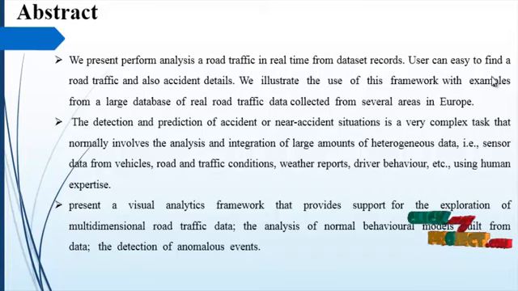We present a visual analytics framework that supports exploring multidimensional road traffic data, analysis of normal behavior models built from data, and the detection of anomalous events. The main theme of our project is finding traffic areas and also anomalies due to traffic. So that is the important thing. We find these details using a large collected data set, and the results are displayed in a graph as well as on Google Map.